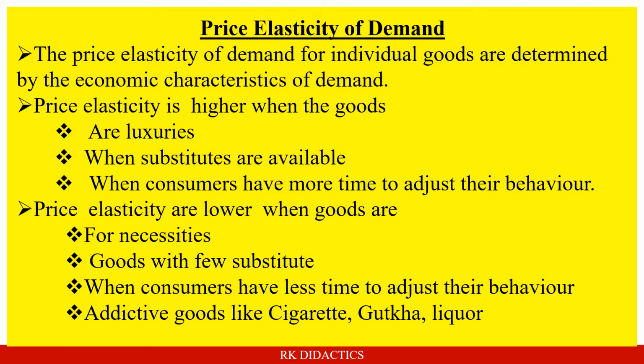Then price elasticity is lower when goods are necessities, goods with few substitutes, when consumers have less time to adjust their behavior, and for addictive goods like cigarette, gutka, liquor. In such cases, despite an increase in price, the demand of the goods will not decrease substantially.